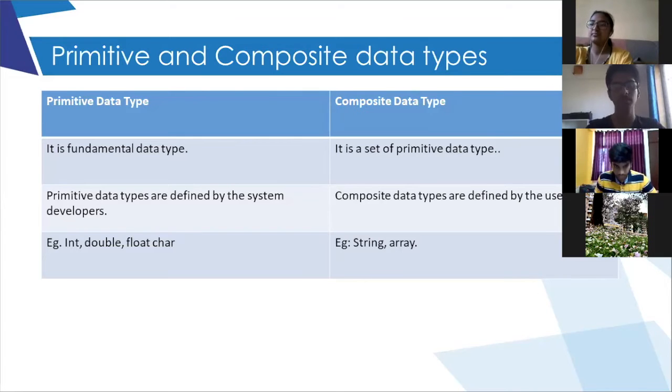Composite data types are the set of primitive data types. Group of characters. What do we call it? A group of characters? String. String. And the next is arrays. Array is a data type where you can store multiple data, like we use in the sets. Set A is equal to, in the curly brackets you write the values.